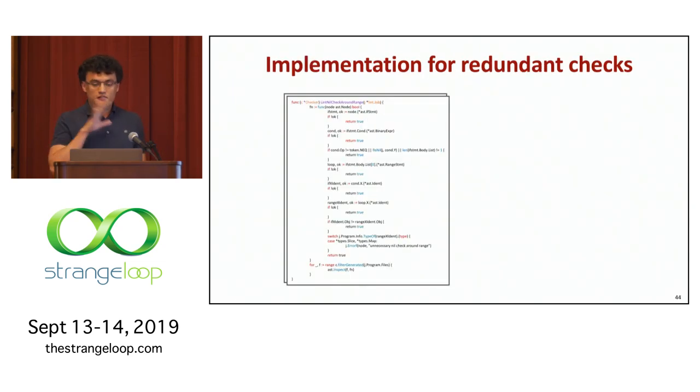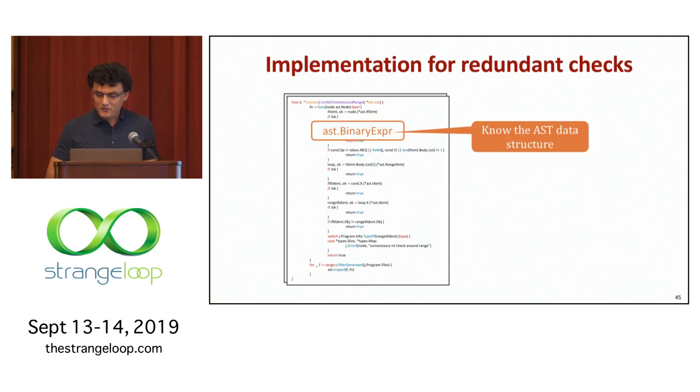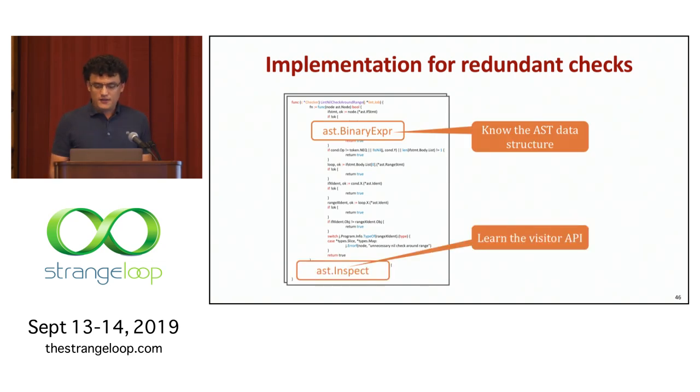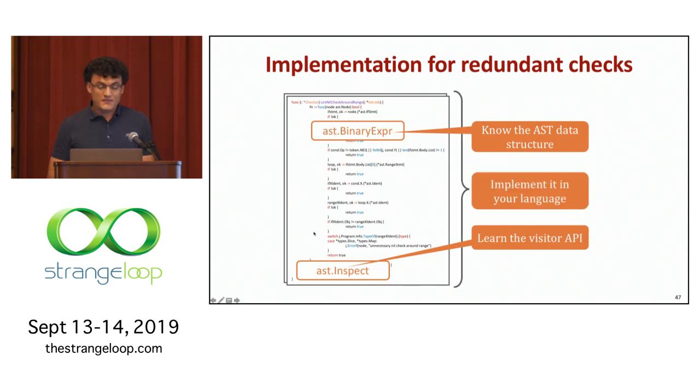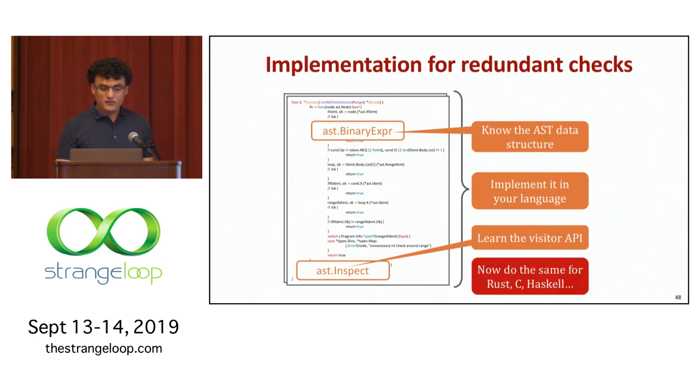And what I want you to take away here is that here's the implementation for this check, right? I'm not expecting you to actually read this. And I'm sure if we all had time, we could implement a check like this ourselves. But you have to become familiar with the underlying AST, learn this visitor API, and implement it in your language of choice. And this is a lot of effort if you're interested in doing the same for Rust, C, Haskell, or your language of choice.